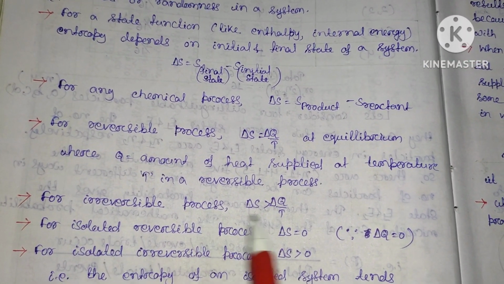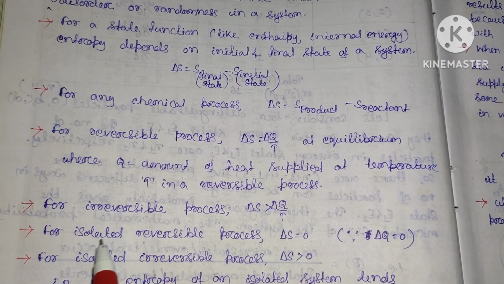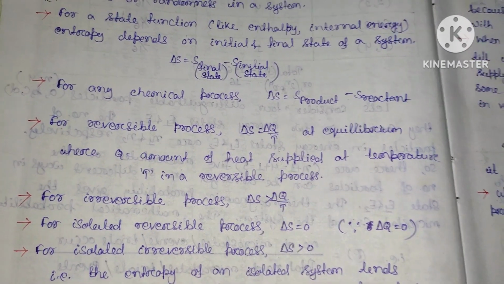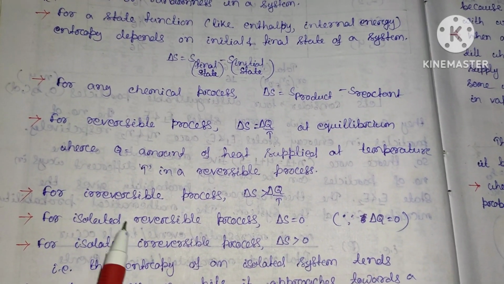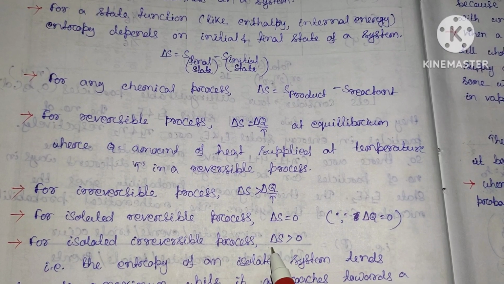So for an irreversible process, this change in entropy will be greater than delta Q by T, and for an isolated reversible process, this delta S is equal to 0. For an isolated irreversible process, delta S, that is change in entropy, is greater than 0.